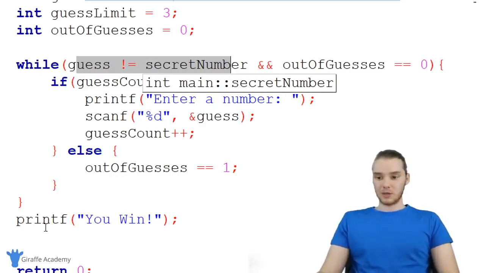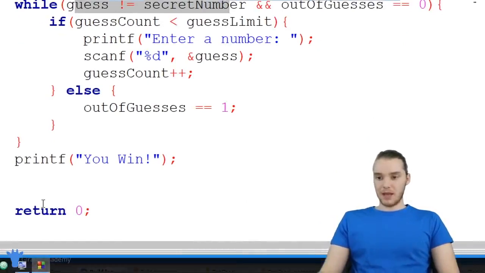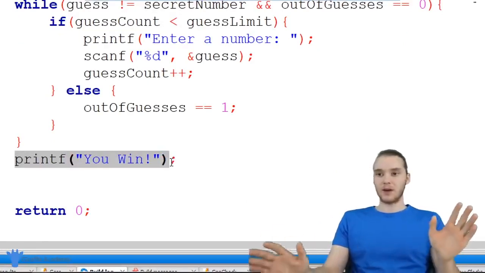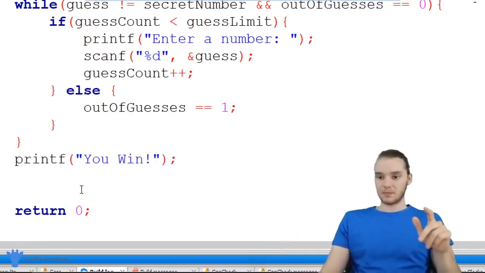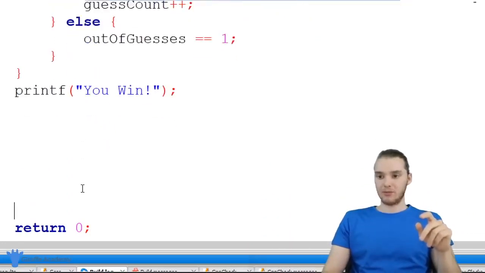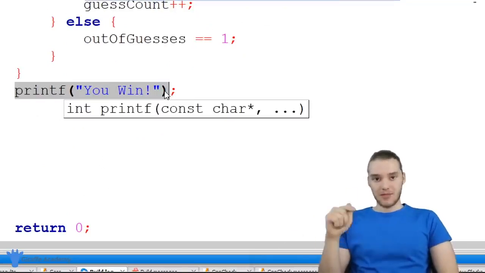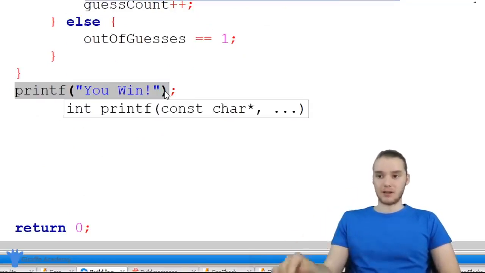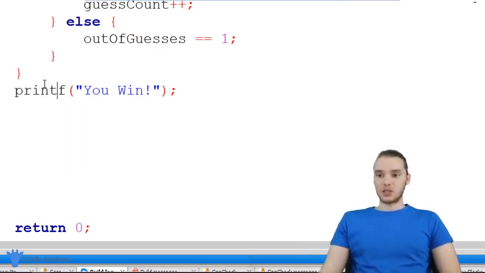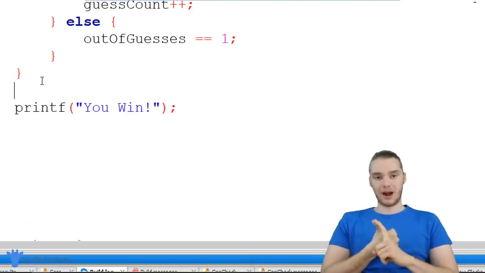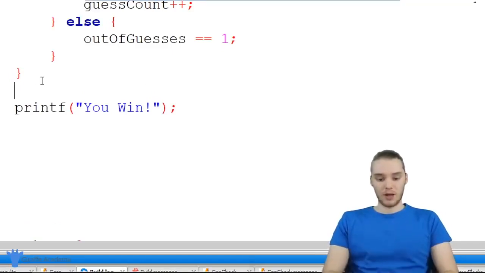So one more thing we have to do in this program is come down here and you'll see we're always printing out you win. So no matter what happens, we're printing out you win. And that's because before, if they made it down here, if they made it out of that loop, that means that they guessed the secret number correctly. But there's actually 2 scenarios down here where they would have broken out of the loop, where they're either out of guesses or they guessed the secret word. So I want to actually check to see which one we're dealing with.